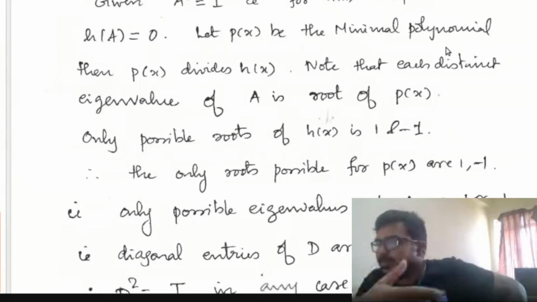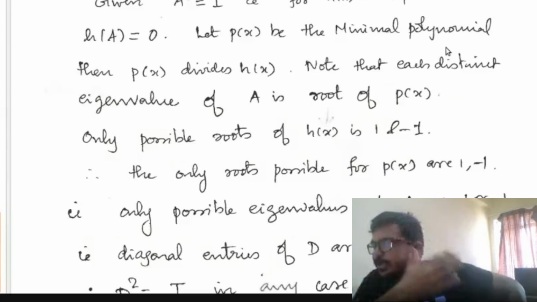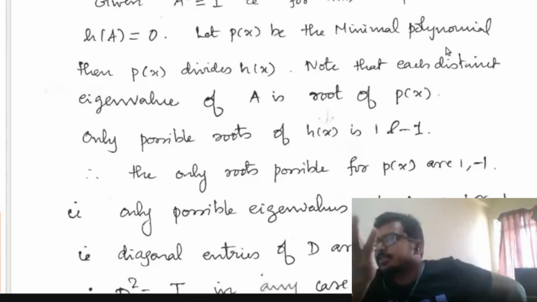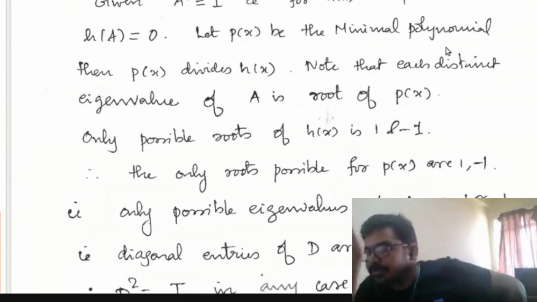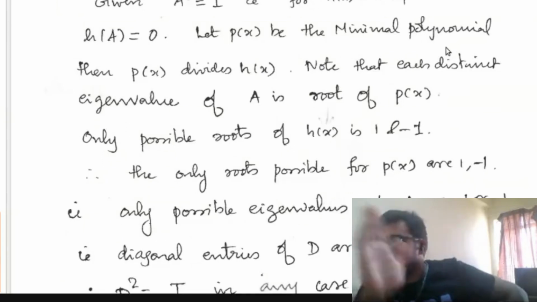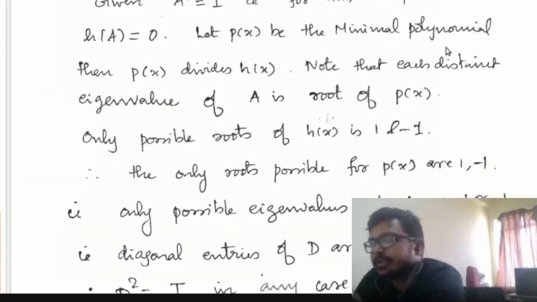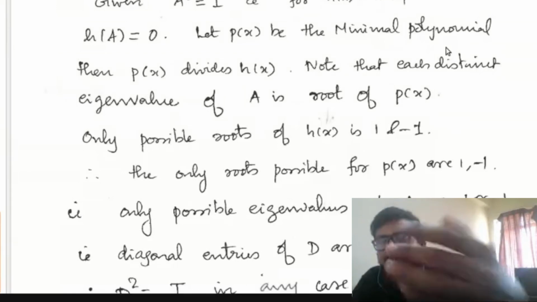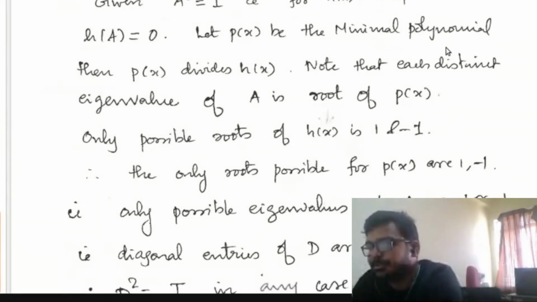Yes. I was trying to say that a equal to i and a equal to minus i are not the only possibilities. You can consider a diagonal matrix with a few diagonal entries 1 and the rest of the diagonal entries minus 1. What you said is correct. You can do it like that also. It is also correct, but I wanted to explain this in terms of the possibilities.